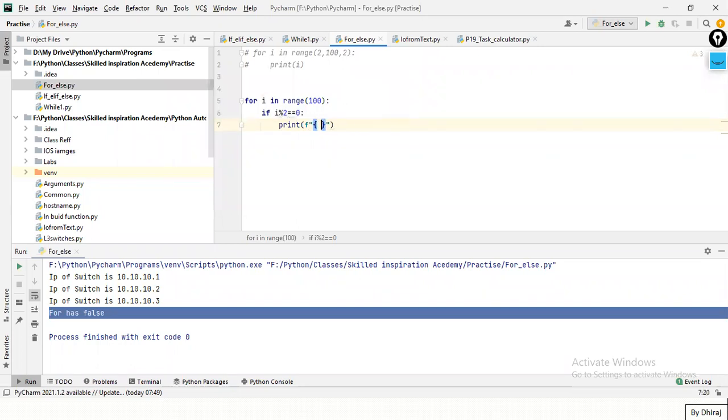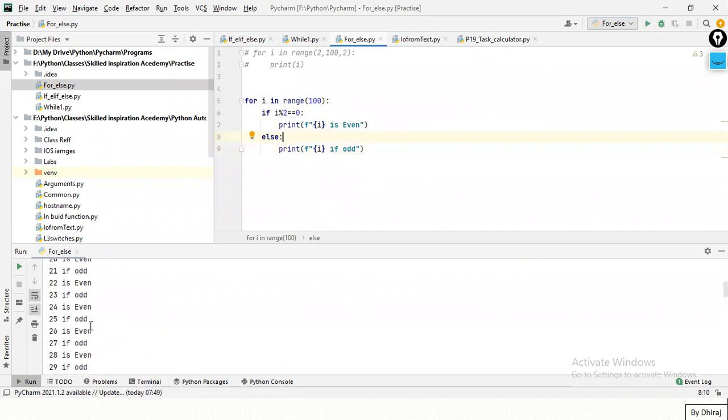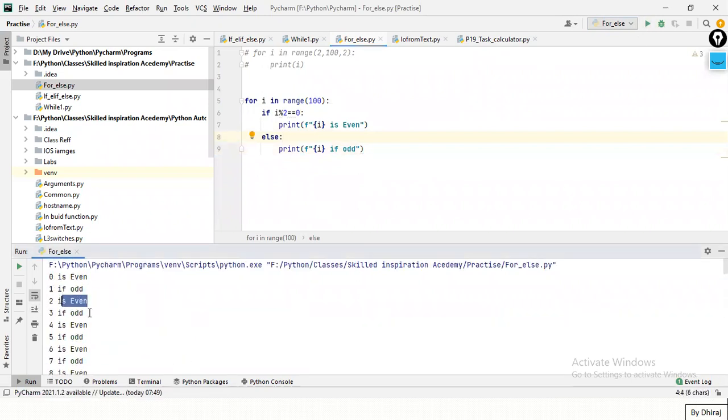I is even number, right? And let's write else block. Print f string of I is odd, right? So let's print it out. Okay. See, it is getting output as 0 is even, 1 is odd, 2 is even, 3 is odd.